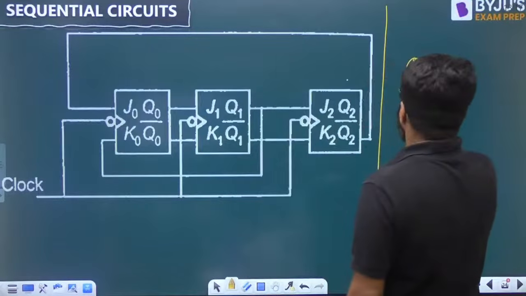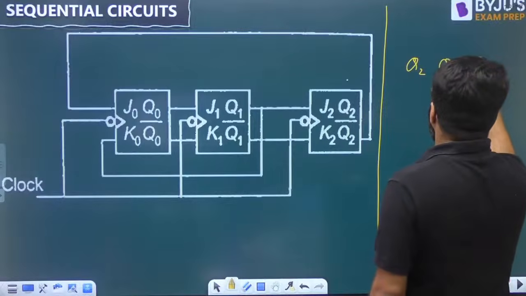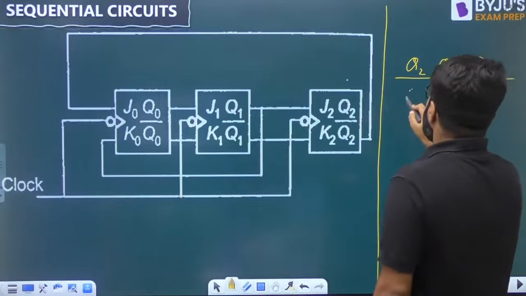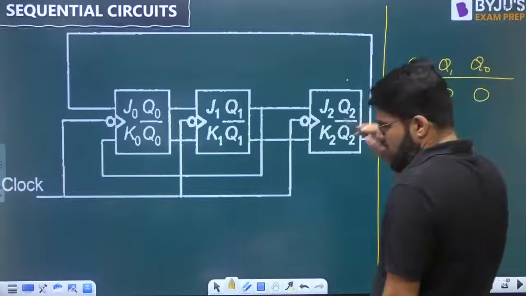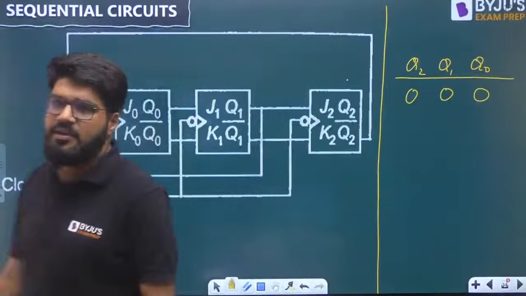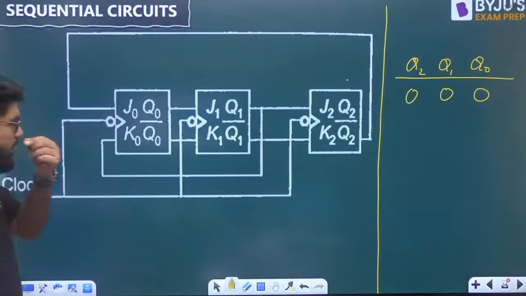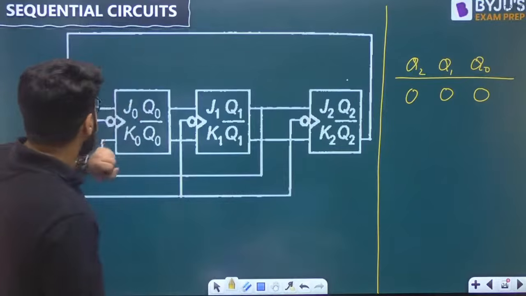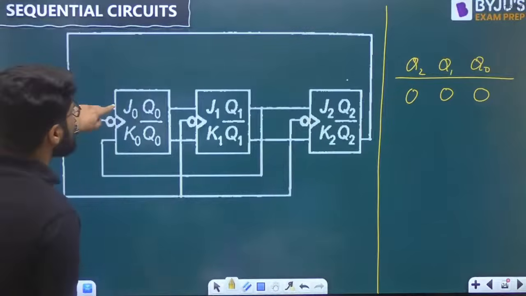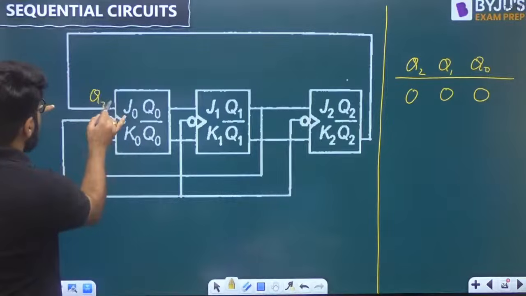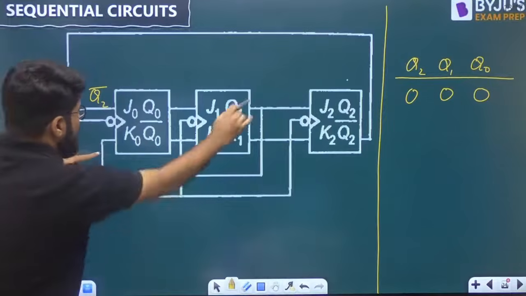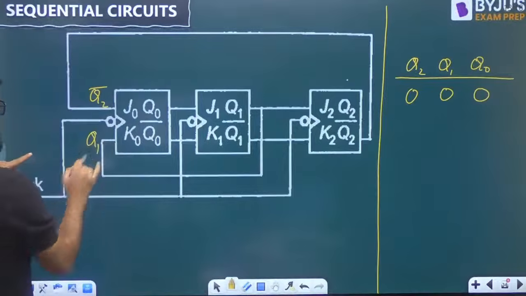Okay, let us start with the Q2, then Q1, and then Q0. The funda is always start with 0, 0, 0. Always start with the reset state. Okay, now see the next state. Let us start with the Q0. Okay, so what is the input to the Q0? Where is the J0? J0 is Q2 bar, and K0 is coming to be Q1.